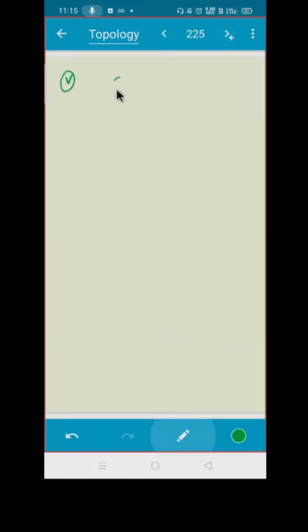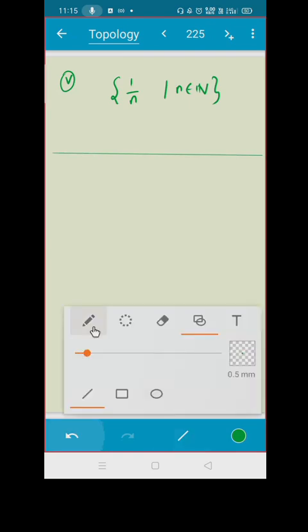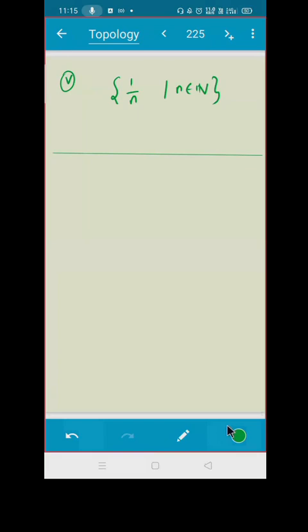Now look at this set. Suppose the set of 1 by n, where n belongs to natural numbers. Draw the graph. Whenever you see a question, try to draw the graph and see. Read the definition of limit point. 1 upon n: when you put n equal to 1, it will be 1.